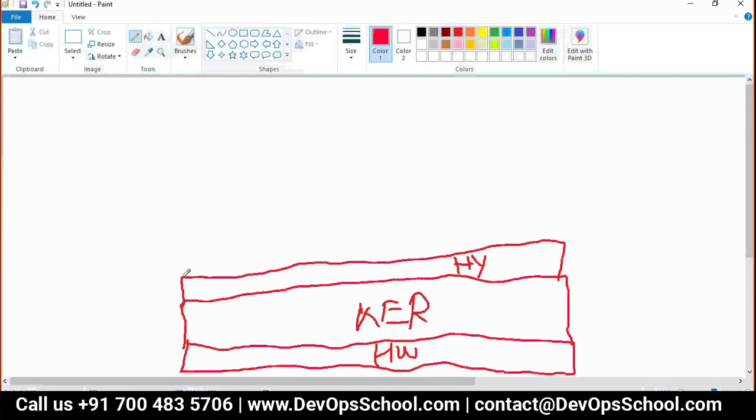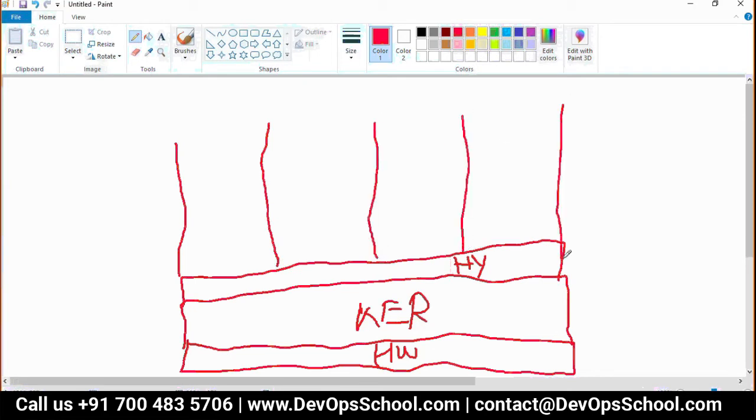And then you have VM 1, 2, 3, 4. In the VM, you know that you have an operating system. Each VM has an operating system, meaning a kernel again. This is also an operating system sort of.